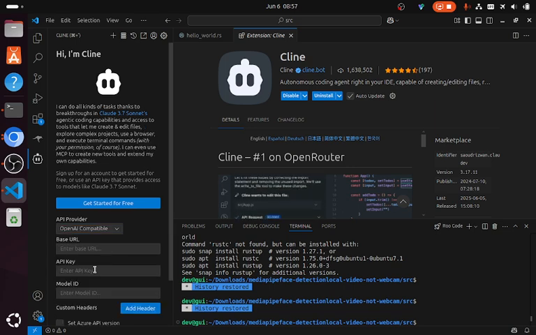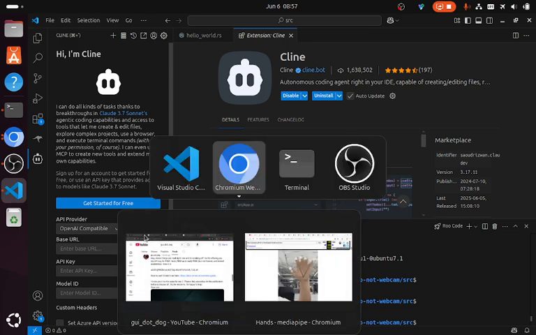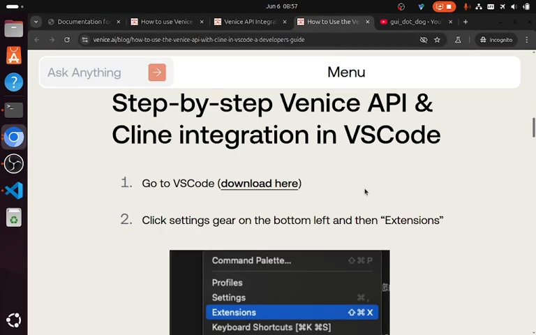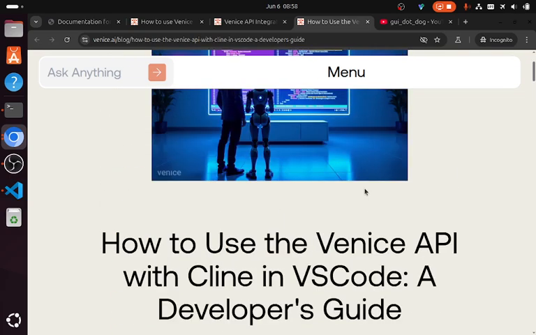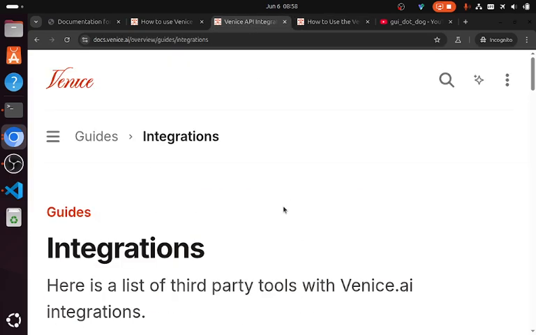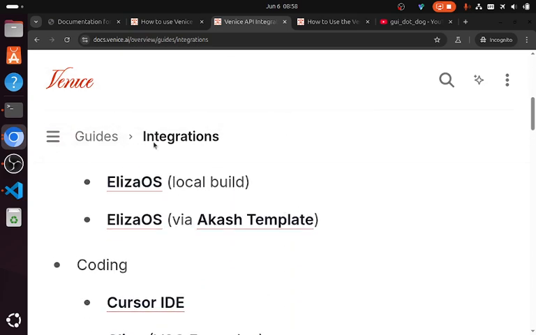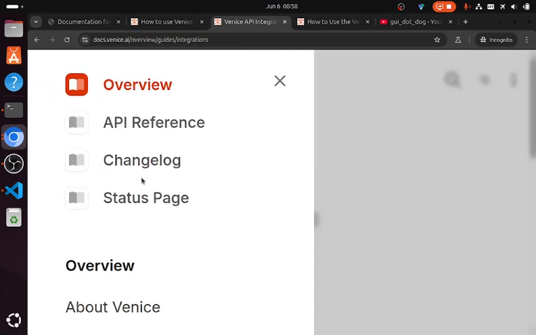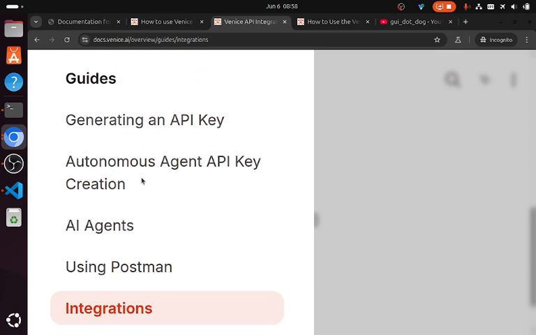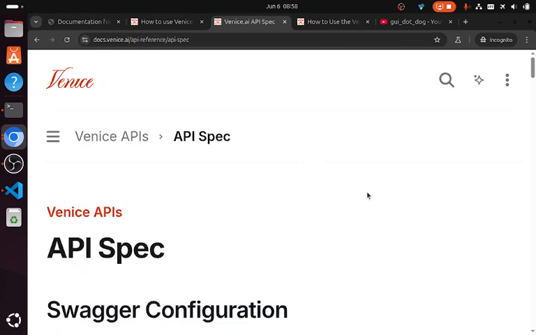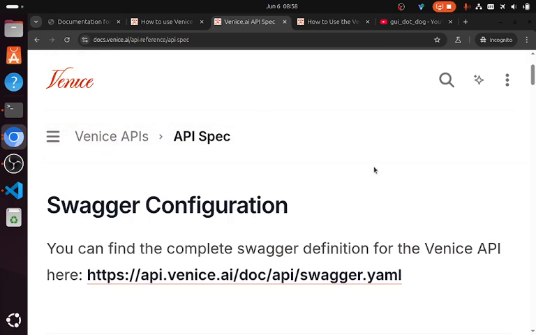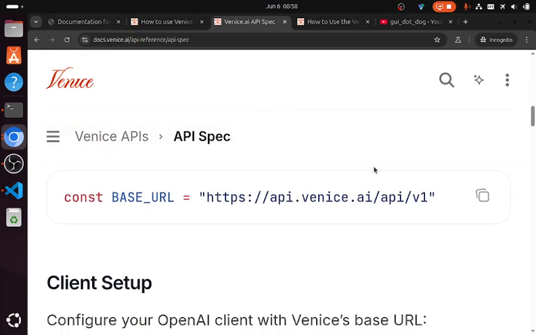We're going to choose OpenAI compatible, and we need a base URL, so we need to go back to Venice and find our base URL. As I find that, I'll carry on with the story. Here we are at the API integration. Let's go here, API. Where's the API reference? API spec. Base URL, there we are. And I'll link that in the description as well.